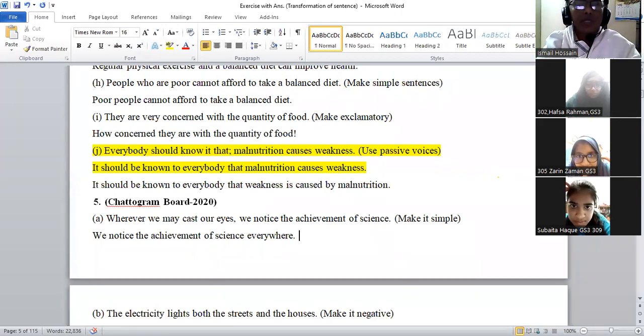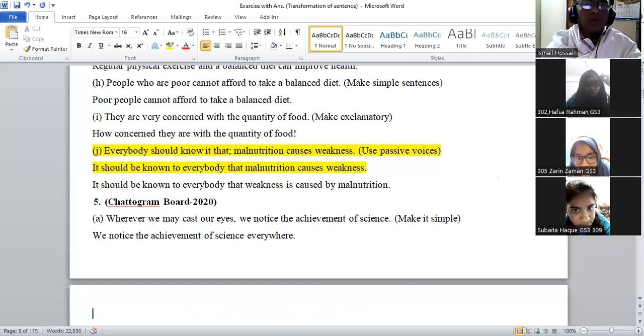We notice the achievement of science by casting our eyes.